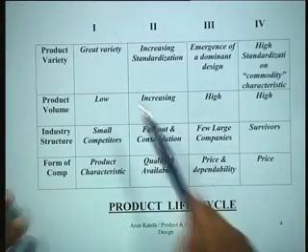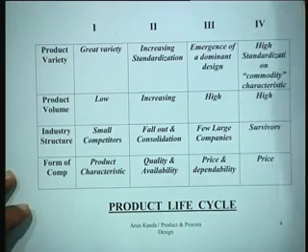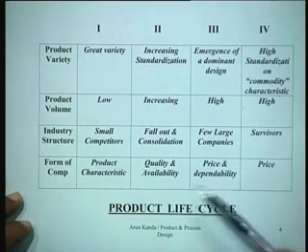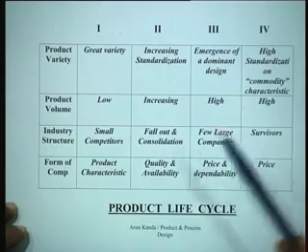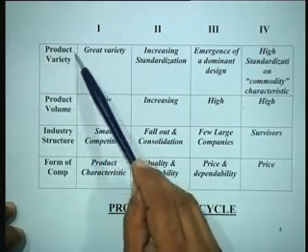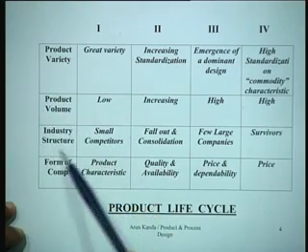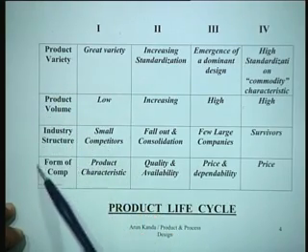Now if we look at these 4 stages in that order and try to see exactly what happens to the product at different stages, we will study the behavior of a typical product with regard to product variety, product volume, industry structure, and the form of competition.